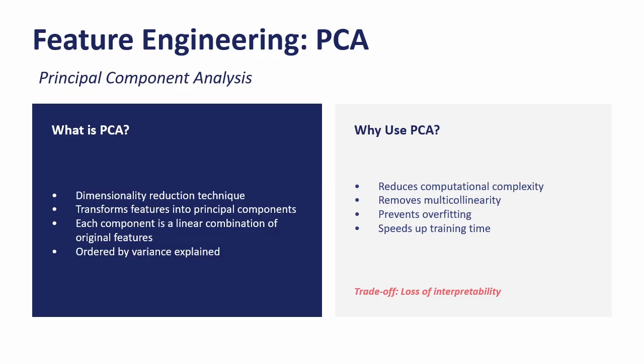However, there's an important trade-off here. By using PCA, we sacrifice interpretability. The transformed principal components are difficult to explain to the business, so you can't easily say principal component one represents income level. In the financial industry, this is particularly challenging because we need to be able to explain why we reject an application for regulatory compliance. So we must balance the performance benefit against the interpretability requirements.